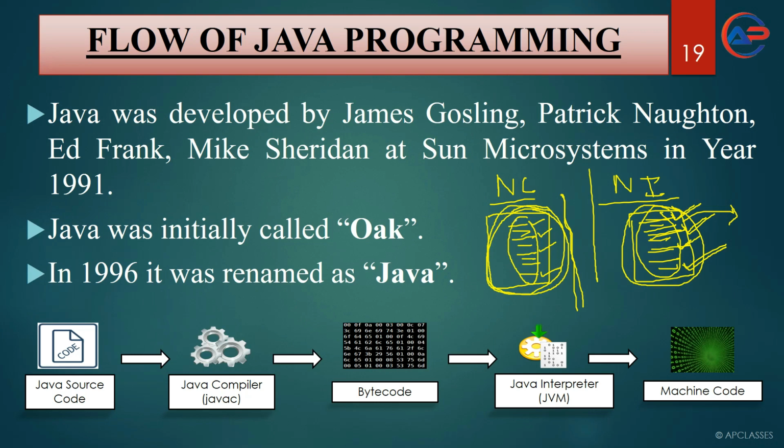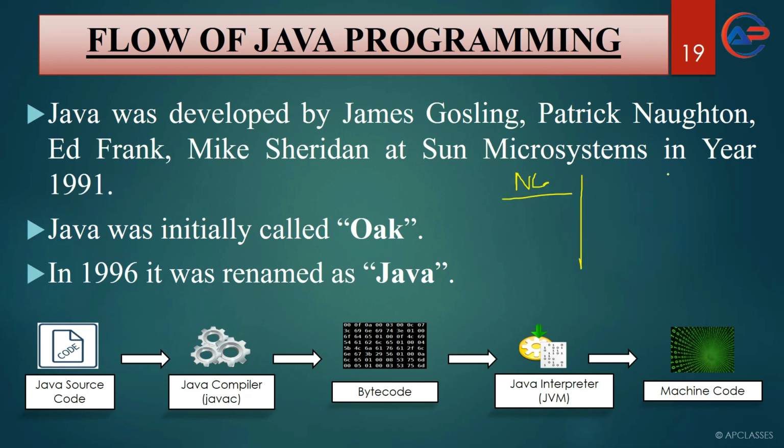Now this is the first difference between a compiler and interpreter. Compiler will convert a source code to machine code at once, or all at a time, whereas interpreter will convert a source code to machine code line by line. So initially, remember, the compiler might look slow to you. Initially the interpreter might look like it is working very fast, but when you see the overall process, compiler is faster than interpreter.